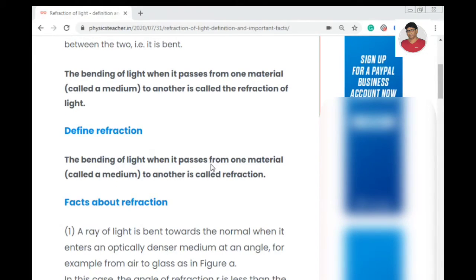You can take one common analogy that we always experience on the roads. When there is congestion and there is a narrow bylane, then the two-wheelers and smaller cars or vehicles actually try to pass through the bylanes. So that means when the density is more, the congestion is actually equivalent to the density. So when the density is more, then the light will try to pass through that bylane that is nearer to the normal.